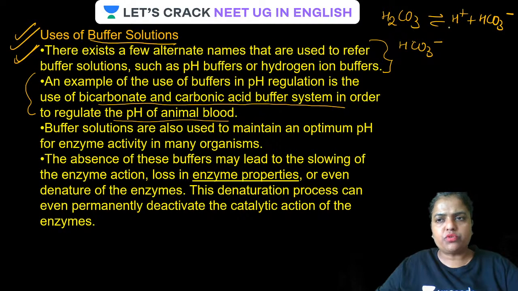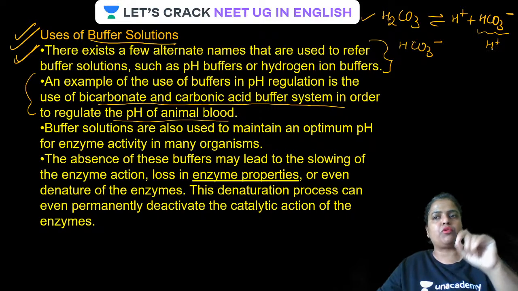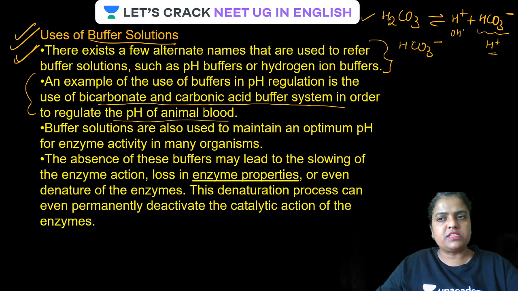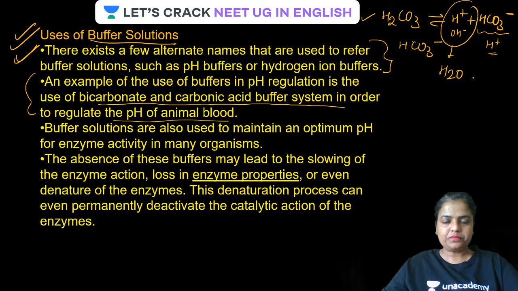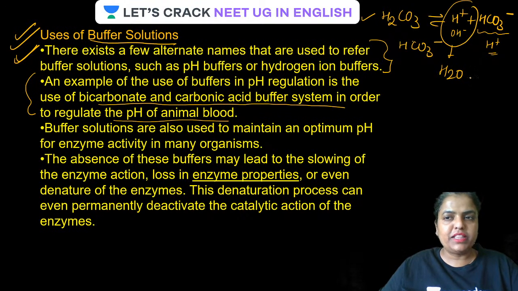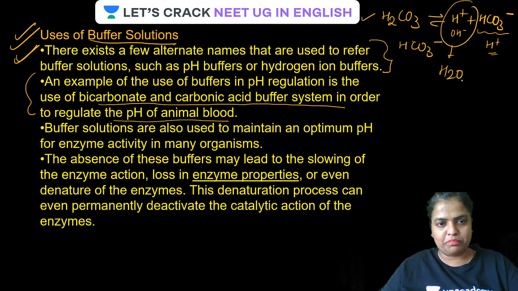Is that clear? Now what is going to happen on addition of a small amount of acid to it? On addition of a small amount of acid, you are adding H plus. It is going to combine with bicarbonate ion and form unionized carbonic acid. This is how it nullifies the change caused by a small amount of H plus. What will happen if base is added? OH minus is going to combine with this H plus and form an unionized weak electrolyte like water. And this is how, on addition of OH minus, it resists the change in pH. So this is how our blood acts as a buffer. I'm repeating, this is how our blood acts as a buffer, guys.